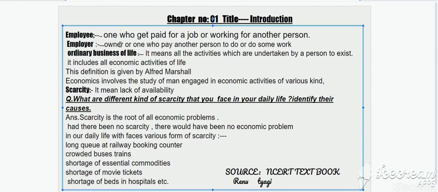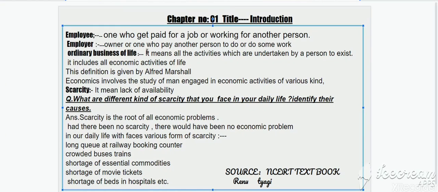Now employer, owner or one who pays another person to do some work. Employer means owner. For example, if a person is working in an office, then he is an employee. But a person who is running an office is an employer. If you are working in a shop, then the shop owner is an employer and a person who is working in that shop is an employee. So employee means a person who is working for another person and employer means an owner or one who pays another person to do some work.